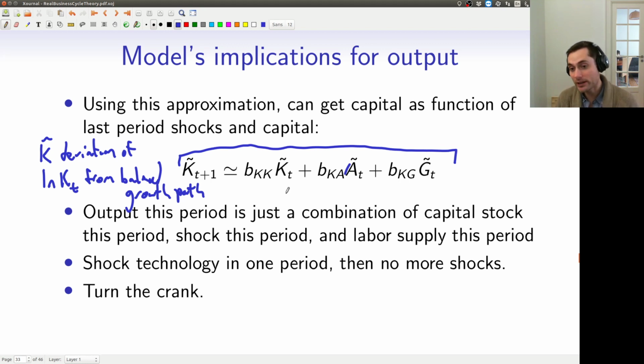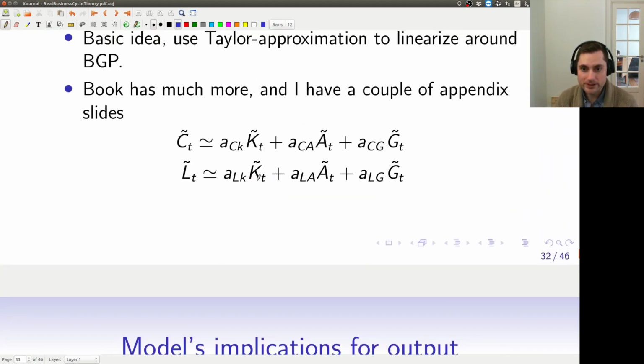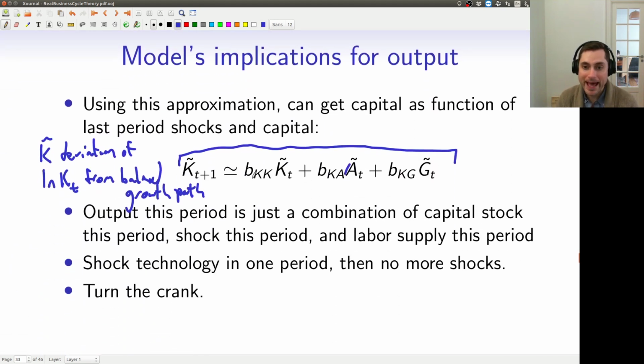And then since we have a relationship between production and consumption and leisure through these equations, right? This is giving us a relationship between capital and consumption. Here's capital and leisure. Once we combine these three things, we can think about the path.